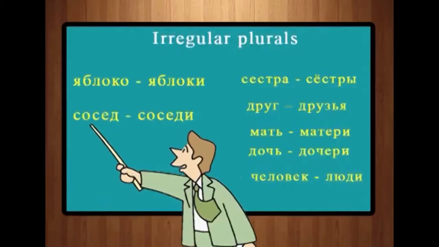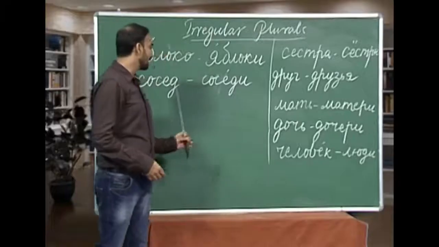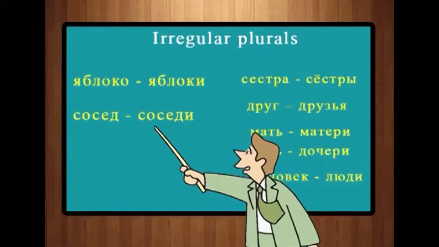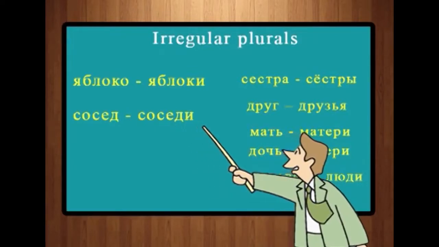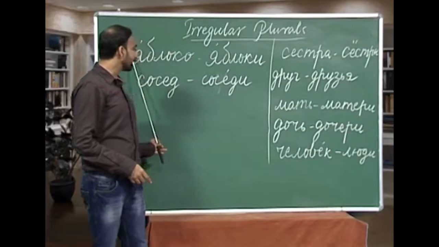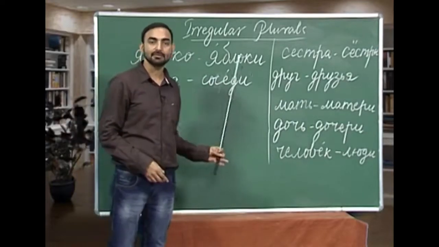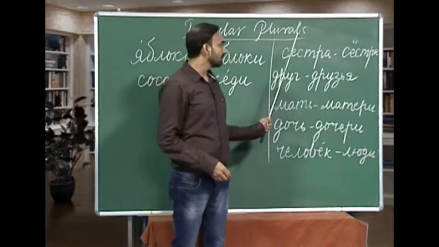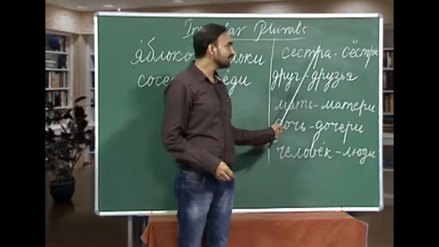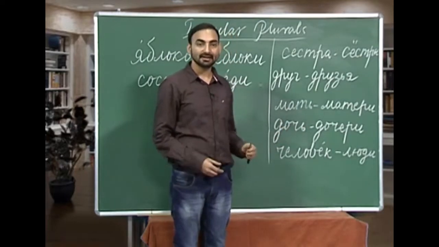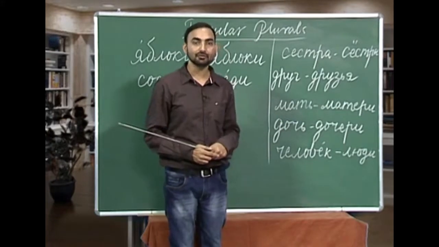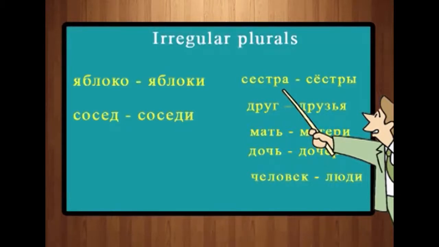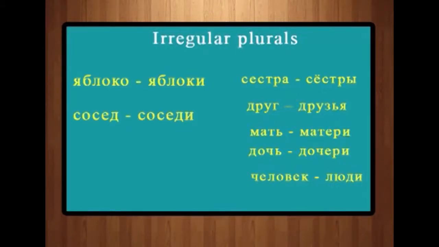The same way, sasyed. Sasyed is neighbor, and what is the plural of sasyed? It is not sasyedi with e, it is sasyeji, with soft e. So, yablaka and sasyed you have to memorize their plurals. The next category of nouns is those where, while forming their plurals, we change their stems. There is a slight change in the stems of those nouns. For example, sistra. What is sistra? Sistra, sister.